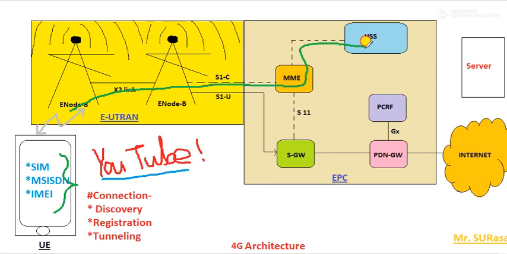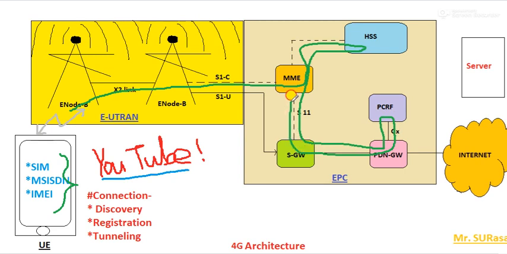so that the user will be connected to the ISP. After that, this home subscriber server will verify the user details, including IMSI, MSISDN and all. Then the user will be approved. Meanwhile, subsequently the user details will be verified through the PCRF also, whether the user is able to use 4G based services or not, what the current status is, what the current balance is, and what services have been subscribed by that user.